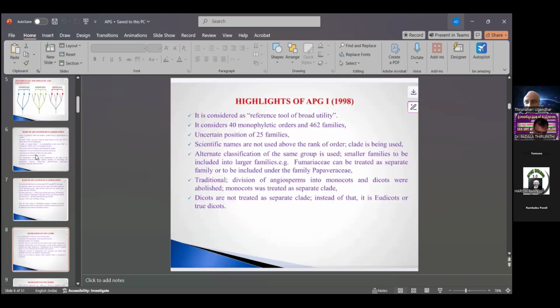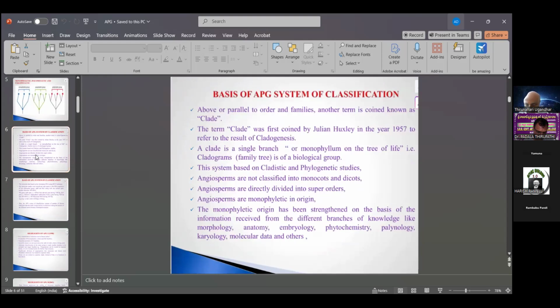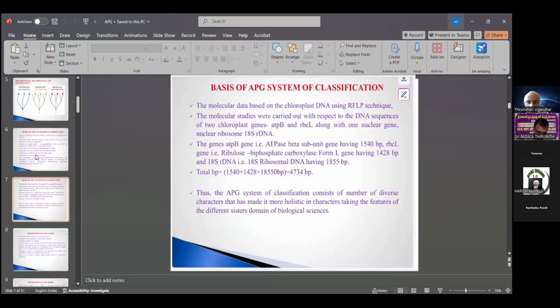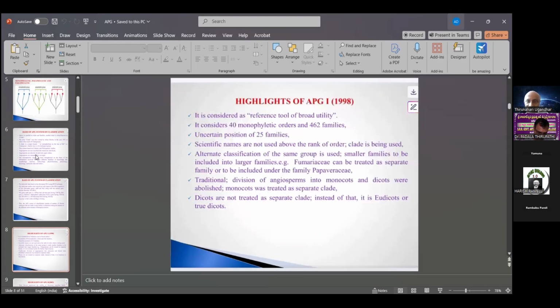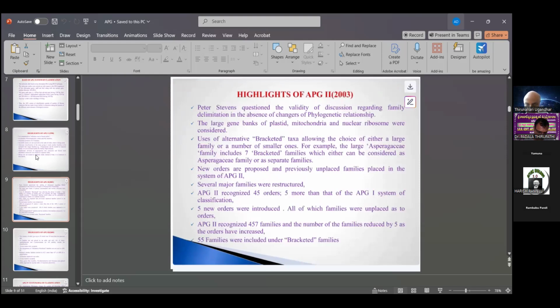Then the highlights of APG-1, 1998. It was considered a tool of broad utility. The number of families also increased, and it was based on molecular data, the chloroplast DNA, using RFLP, restriction fragment length polymorphism techniques. The molecular studies were carried out with respect to DNA sequences. These are the highlights of APG-1, 1998, which were also completed last time.